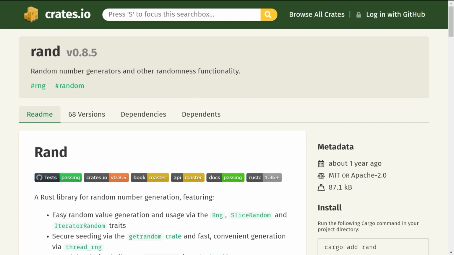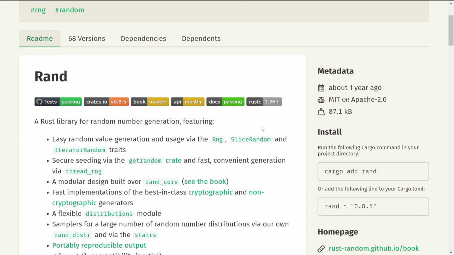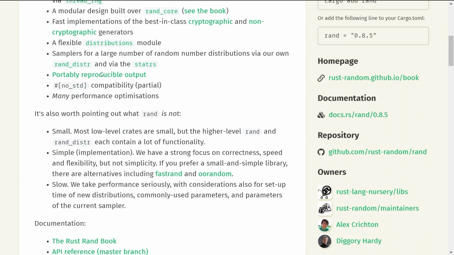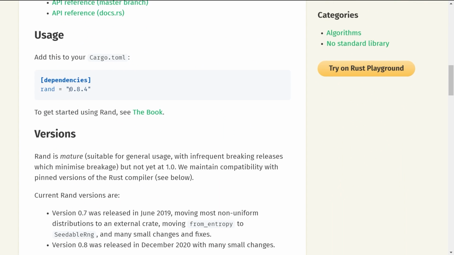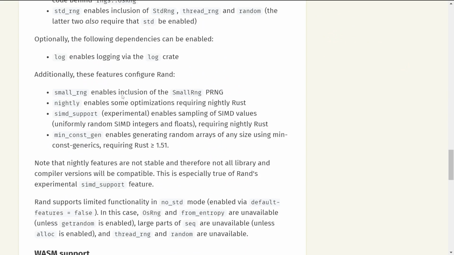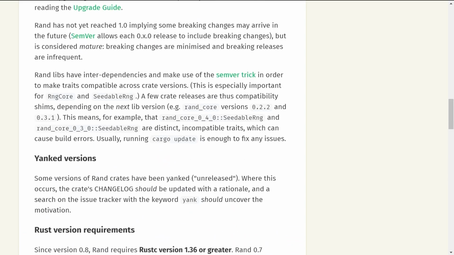When we click on this, it says random number generators and other randomness functionality. Perfect. So this is a Rust library for random number generation, and it tells you all the different things that it can do. It talks about the usage, talks about putting it in for the dependencies. Again, documentation is everything. If you become a developer, a lot of your time is going to be spent reading, as much so, if not more, than actually developing and coding.